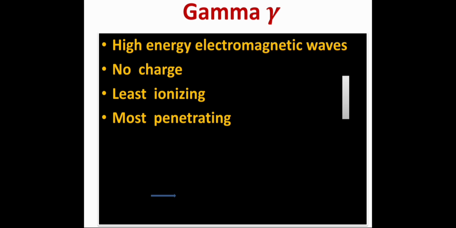They can pass through sheet of paper. They can pass through aluminum foil. They are stopped by a thick sheet of lead. So these are the dangerous electromagnetic waves due to their high penetrating power. They can pass through the sheet of paper where the alpha was stopped. They can pass through the aluminum foil where the beta was stopped, and to stop them we need a thick sheet of lead.